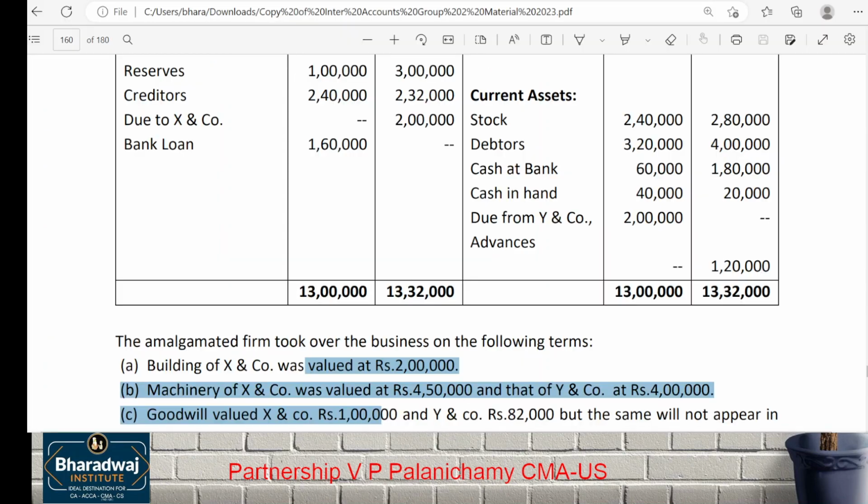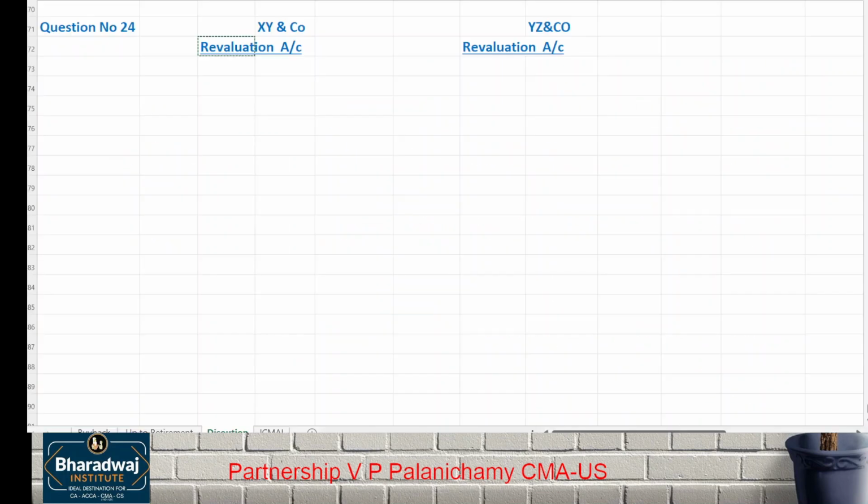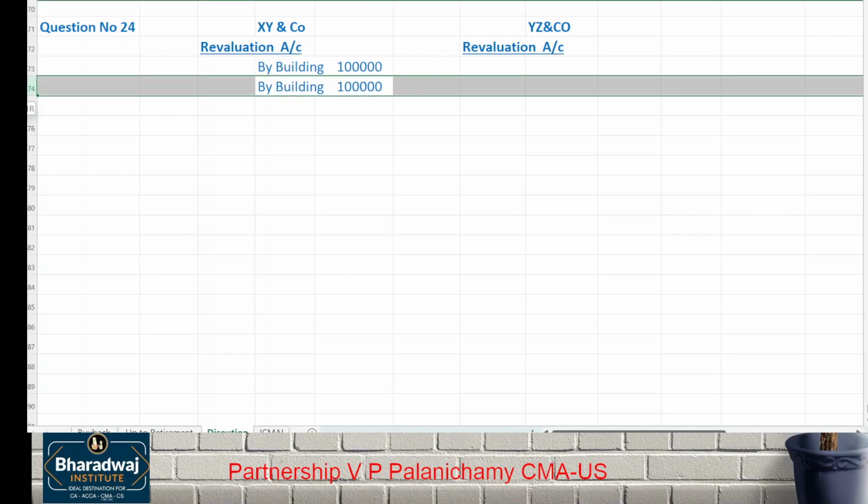Which asset is revalued in X, Y and Co.? Building is revalued at 2 lakhs. What is the book value of the building? 1 lakh. It's a gain, so what will you do? Credit. By building, you will revalue the extra 1 lakh. Then, by plant and machinery, you will revalue 1 lakh.